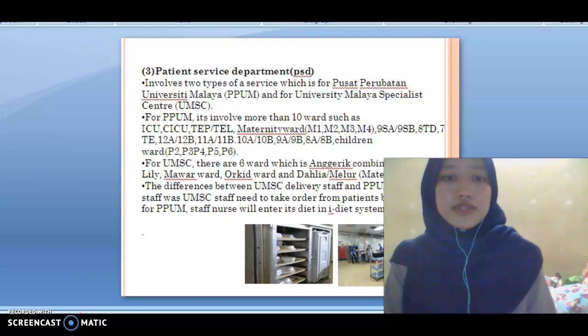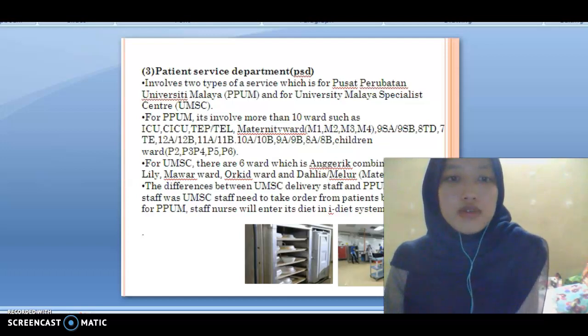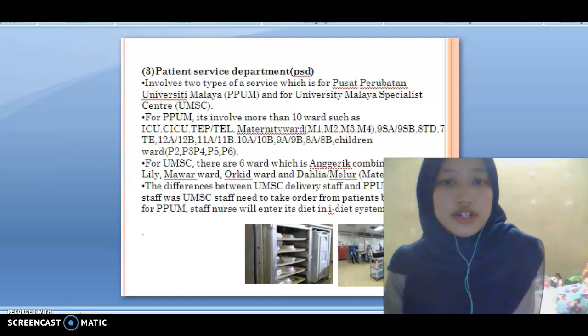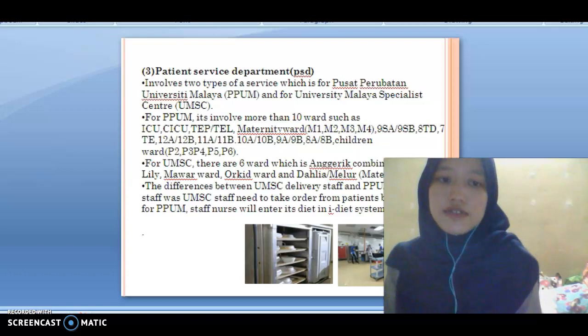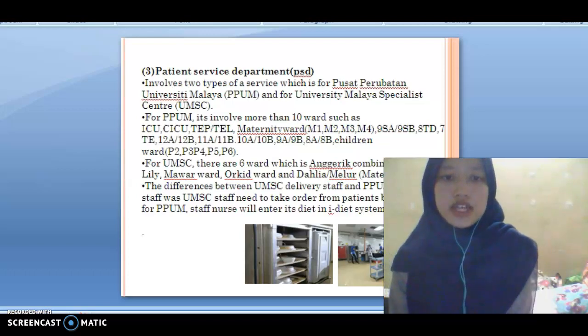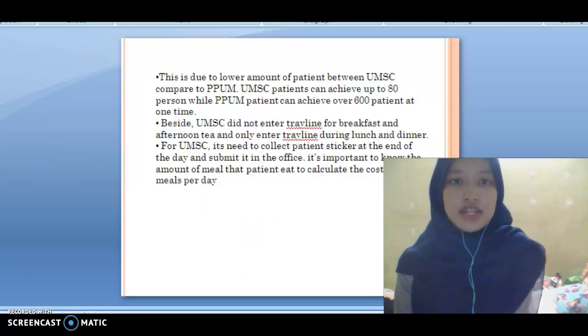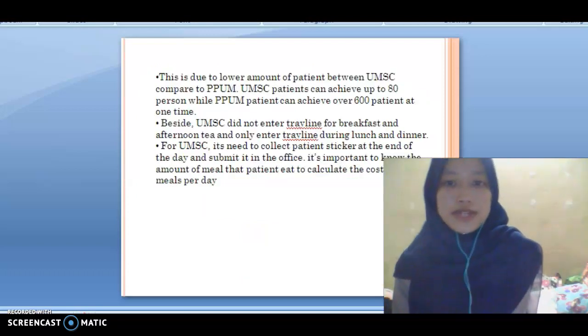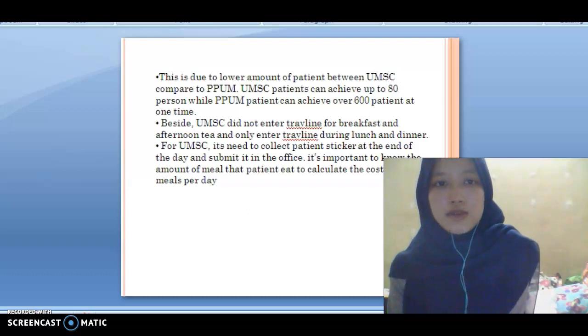The differences between UMSC and PPUM: first, the UMSC staff need to take orders from patients by themselves, while for PPUM, the staff nurse will enter the diet in the iDiet system. This is due to the lower number of patients in UMSC compared to PPUM. UMSC can hold up to 80 patients, while PPUM can hold over 600 patients at one time.